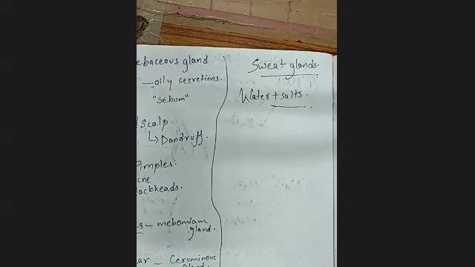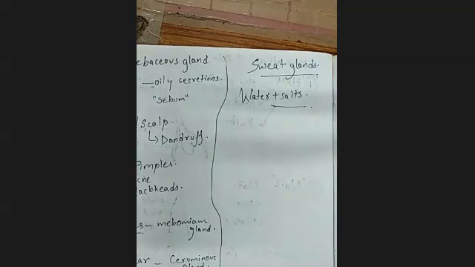But over-sweating is not good for the body, because your body loses so much water and salts. That is what the individual should take care of. And these sweat glands have a very simple structure and function. They have one opening on your skin, and in the deep dermis of your skin there is a bulb-like structure through which it produces the sweat. Okay, so this is how it works.